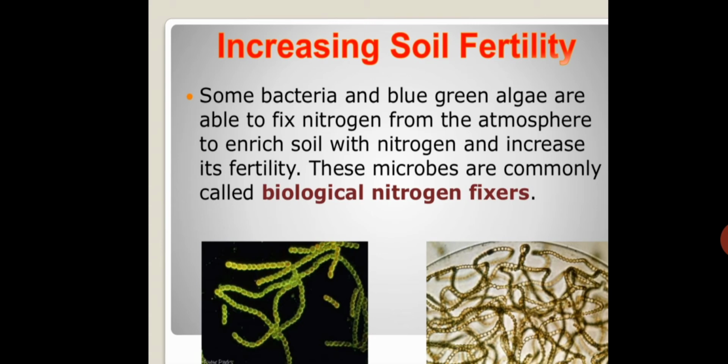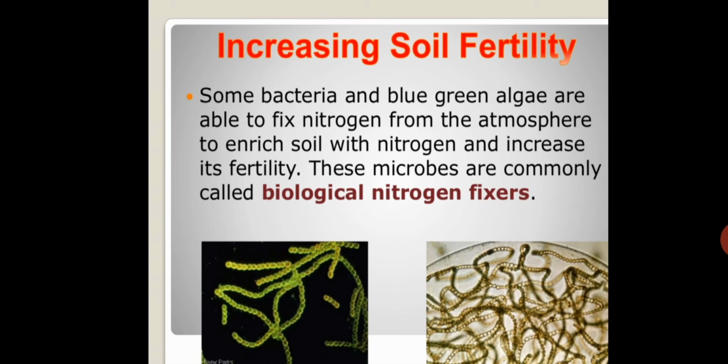Some of them are nitrogen fixing bacteria. A particular nitrogen fixing bacterium, for example Azotobacter, fixes atmospheric nitrogen and finally takes part in increasing the nitrogen content in the soil.